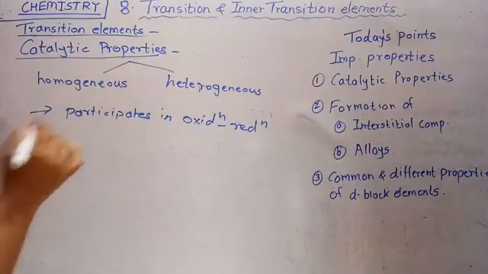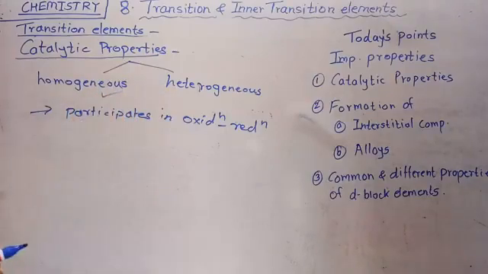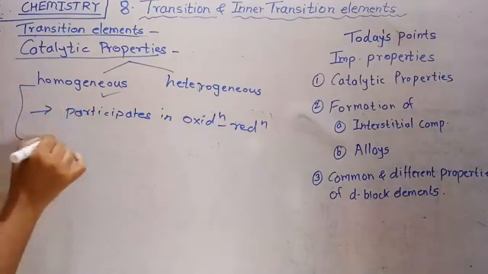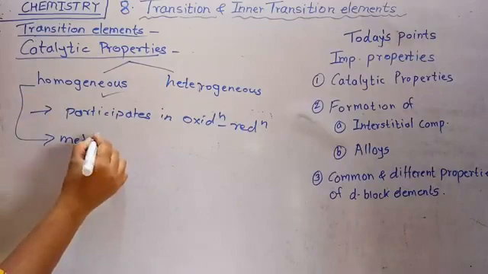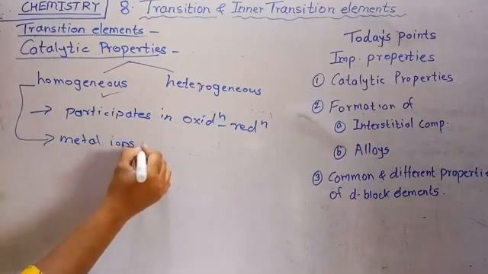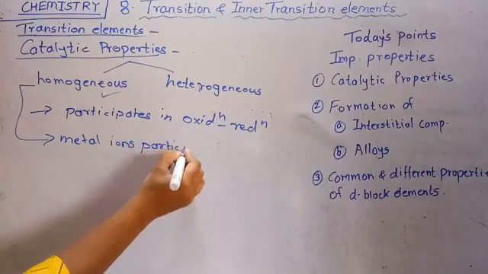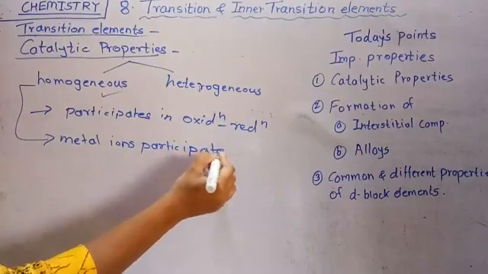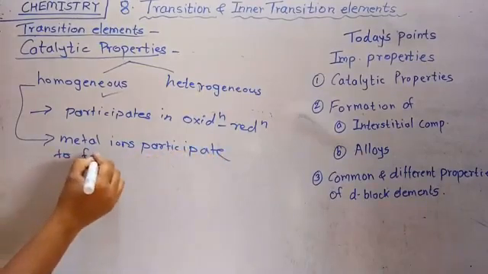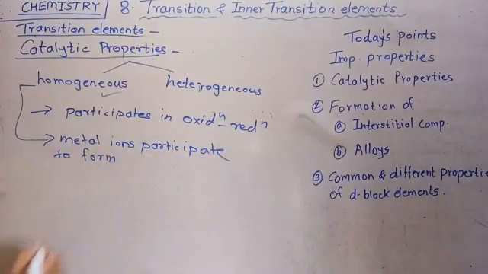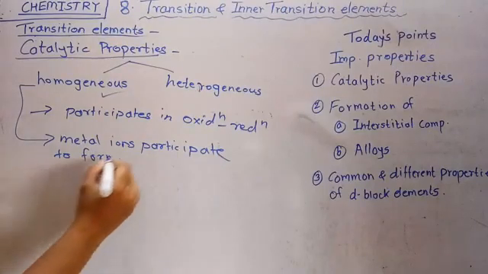In homogeneous catalysis reaction, the metal ions participate by forming an unstable intermediate.